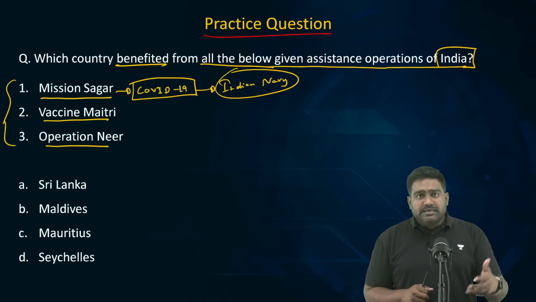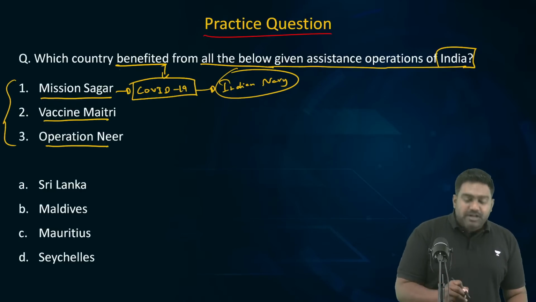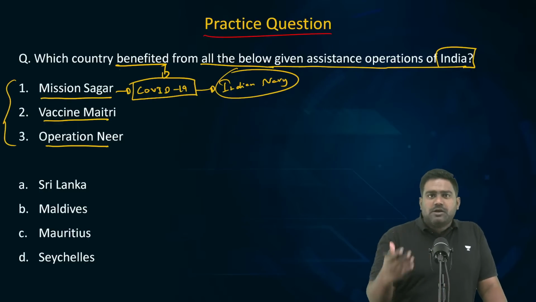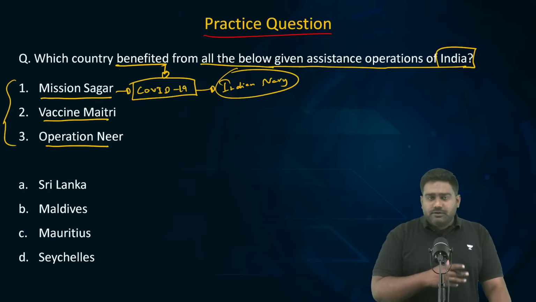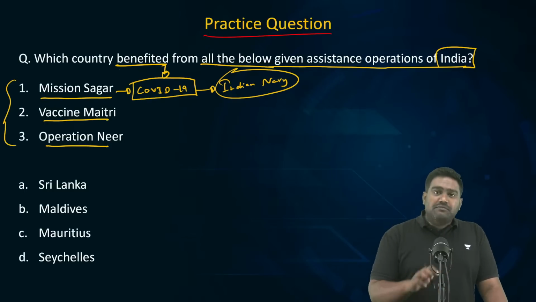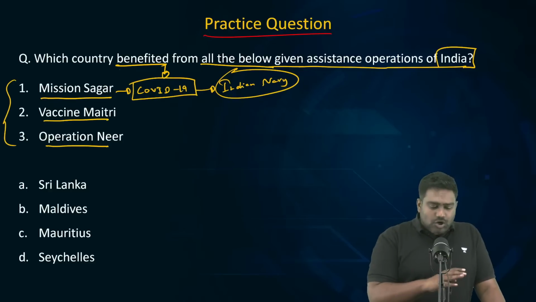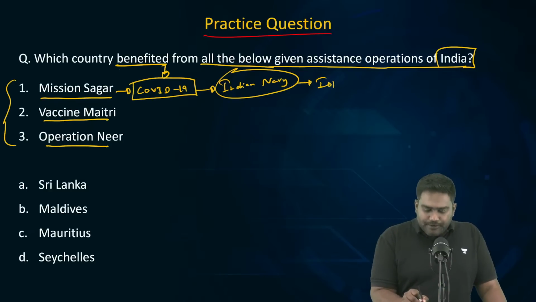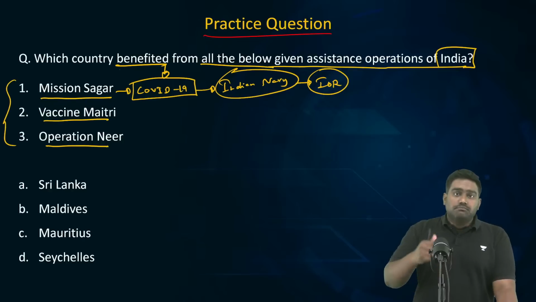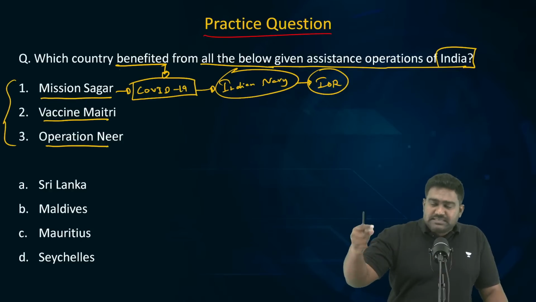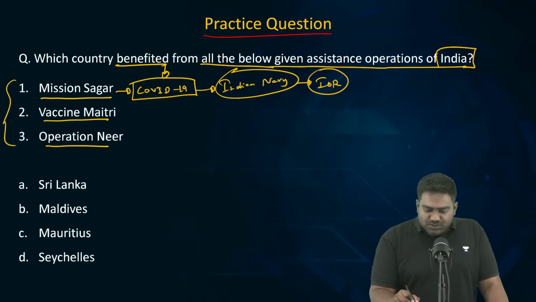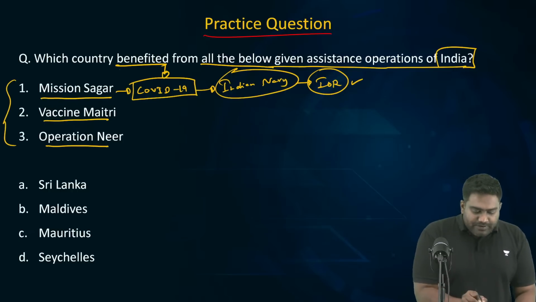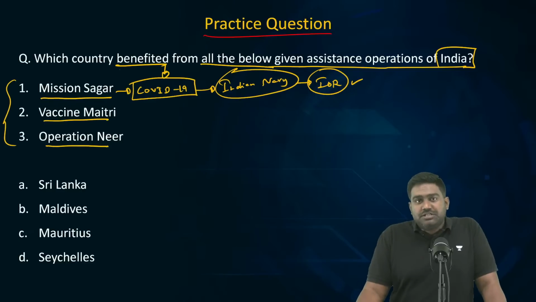India provided the essential equipment and supplies needed to fight the pandemic. We provided basic supply of drugs, oxygen, PPE kits, sanitizers, etc., whatever was needed to combat the pandemic. These supplies were delivered free of cost by India to many countries across the Indian Ocean region under Mission Sagar. So Sri Lanka, Maldives, Mauritius, even East African countries like Tanzania, Mozambique, they all benefited from this initiative. Is that clear? So this was Mission Sagar. Even Vietnam received support under Mission Sagar. Seychelles received support from India under Mission Sagar.